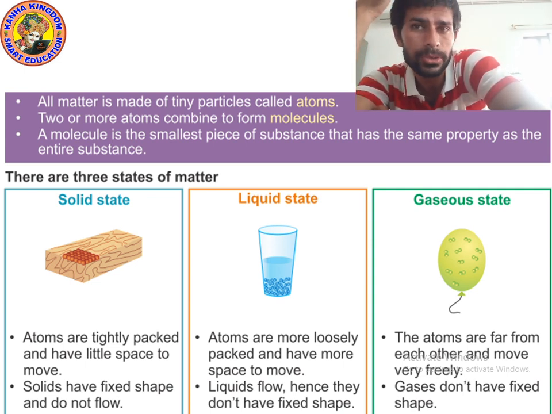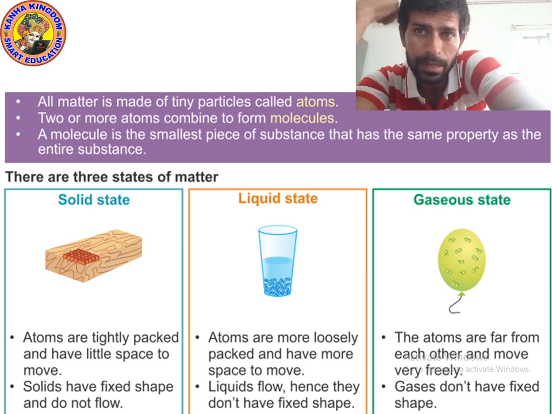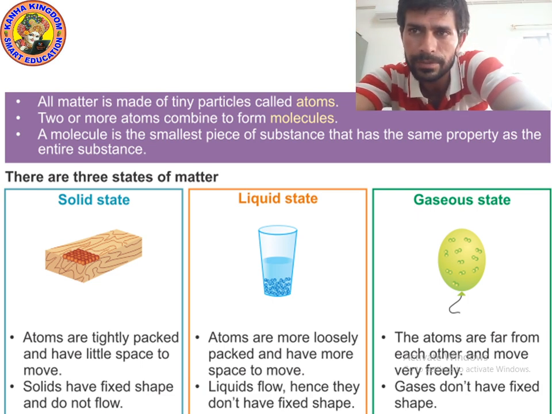In solid state, atoms are tightly packed and have little space to move. In liquid state, atoms are more loosely packed and have more space to move. In gaseous state, the atoms are far from each other and move very freely. Okay, I hope you understood. Now let's move on to the next point.